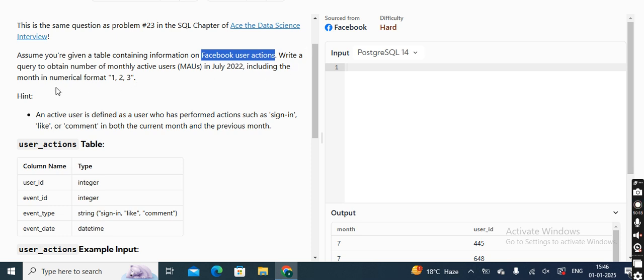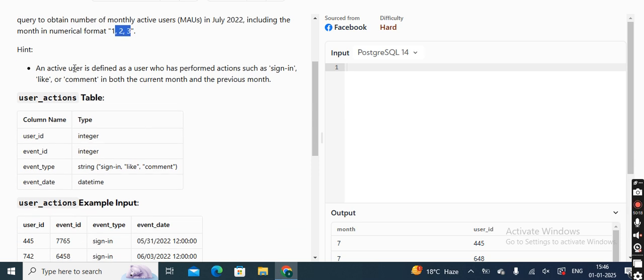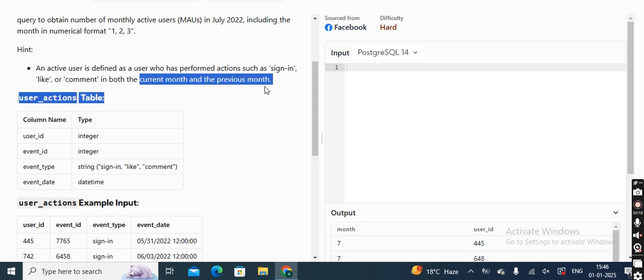Part one: write a query to obtain MAUs, the monthly active users, in July 2022, including the month in numerical format 1, 2, and 3. An active user is defined as a user who performed actions such as sign in, like, or comment in both the current month and the previous month.